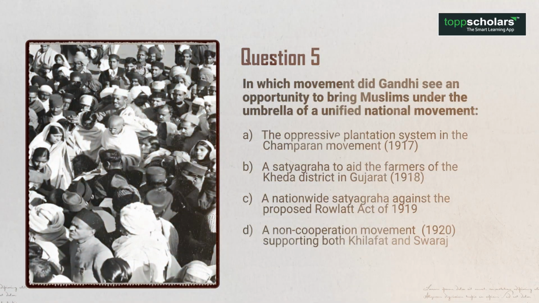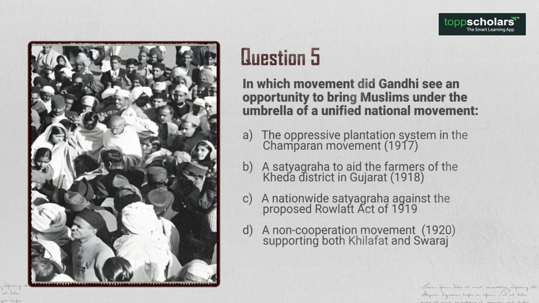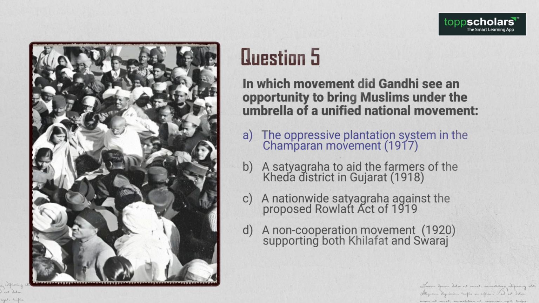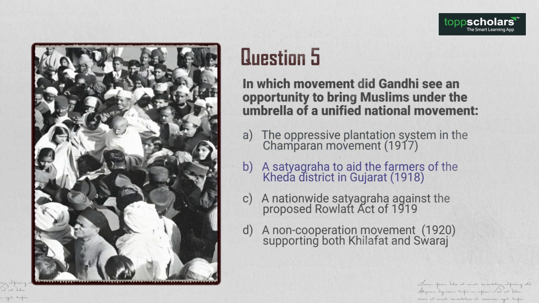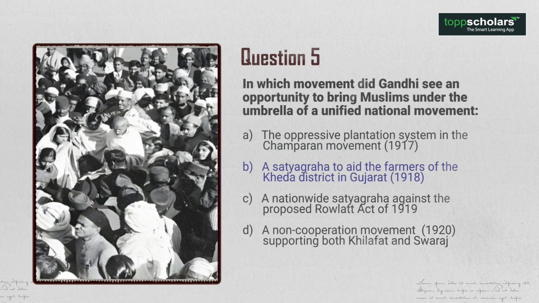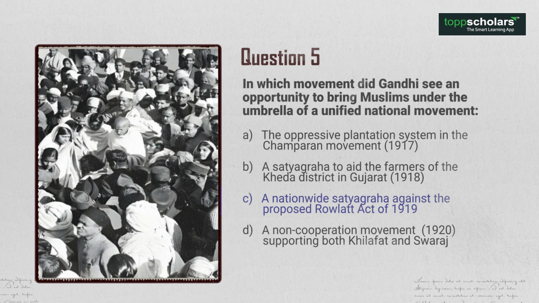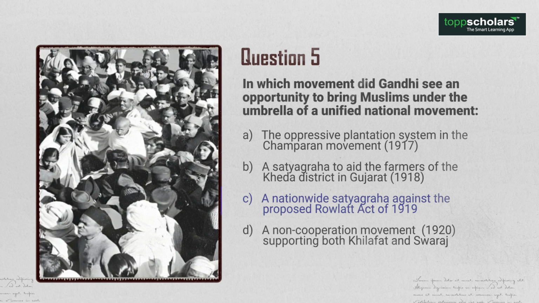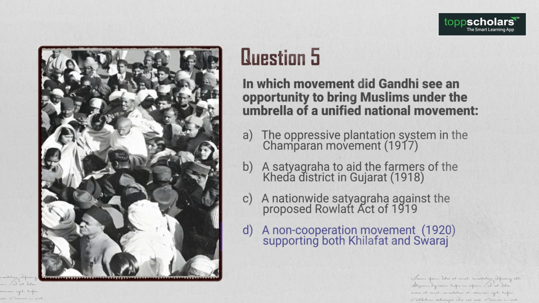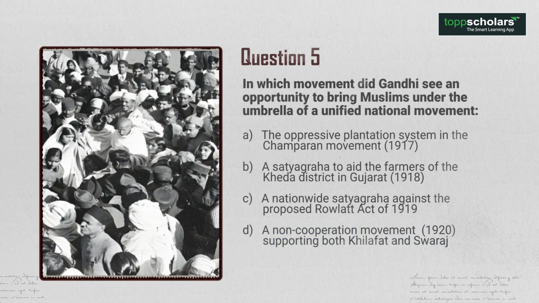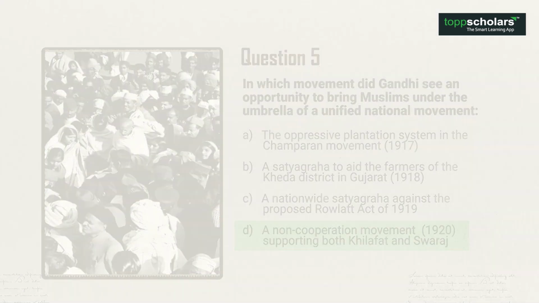Question 5. In which movement did Gandhi see an opportunity to bring Muslims under the umbrella of a unified national movement? A. The oppressive plantation system in the Champaran movement 1917. B. A satyagraha to aid the farmers of the Kheda district in Gujarat 1918. C. A nationwide satyagraha against the proposed Rowlatt Act of 1919. D. A non-cooperation movement 1920 supporting both Khilafat and Swaraj. So the right option is answer D. A non-cooperation movement in support of Khilafat as well as Swaraj.